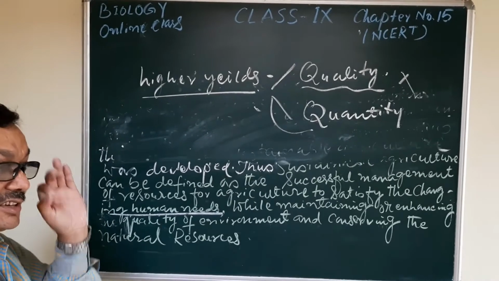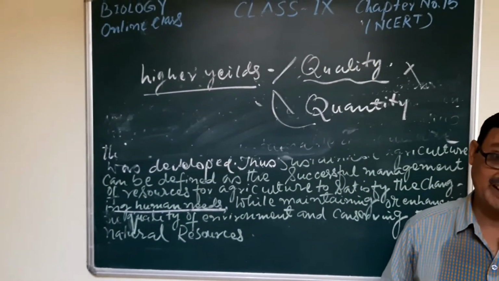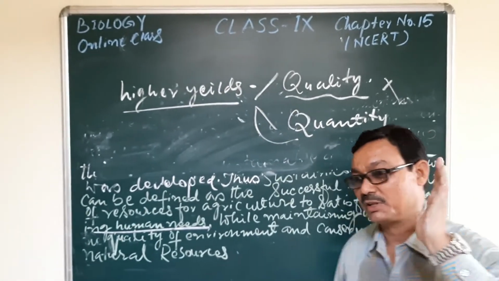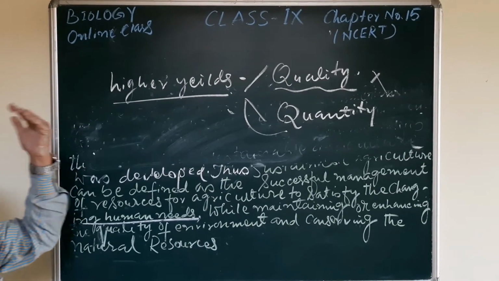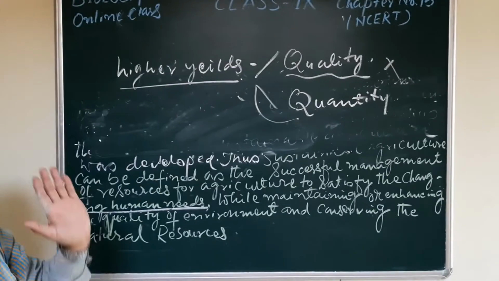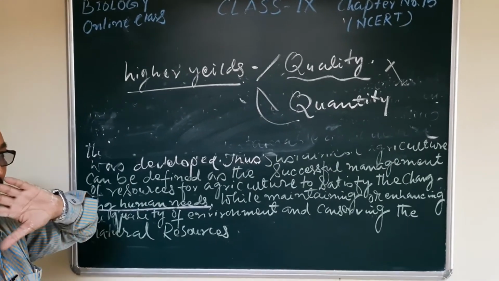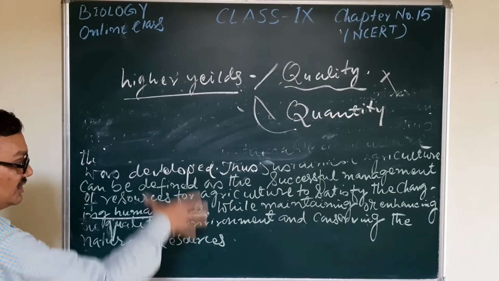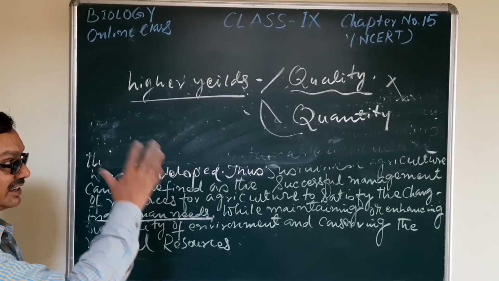And when the question arises of money, that is the economic condition of the farmer. Most of the people in our country depend on agriculture, but all are not rich persons. All do not have so much money to fulfill all the different aspects of sustainable agriculture.